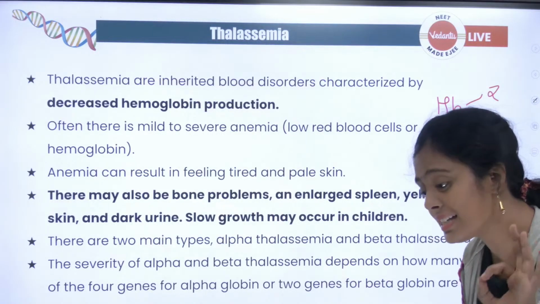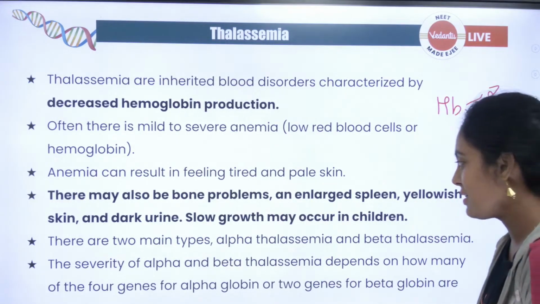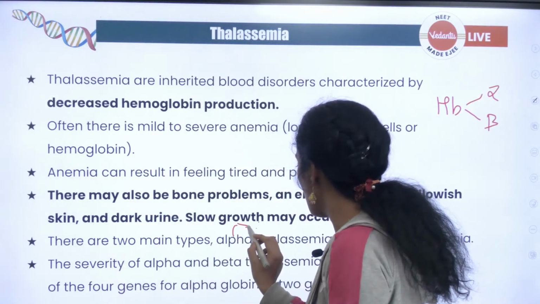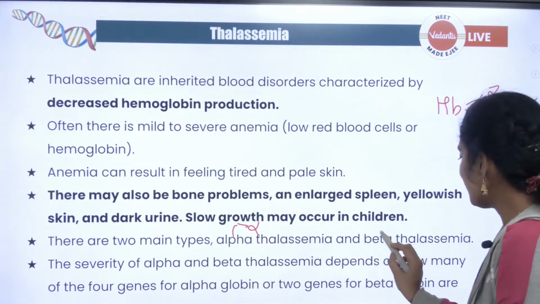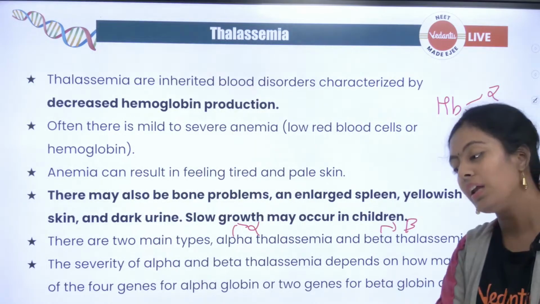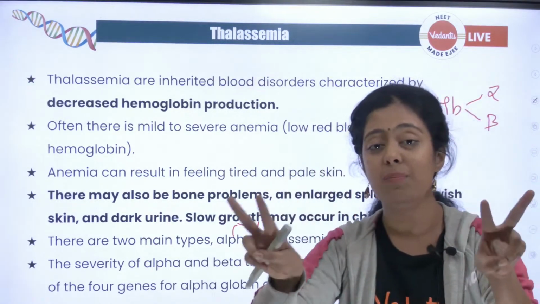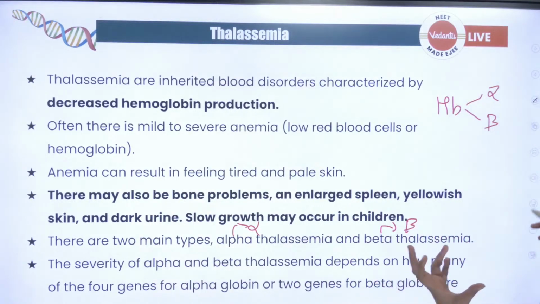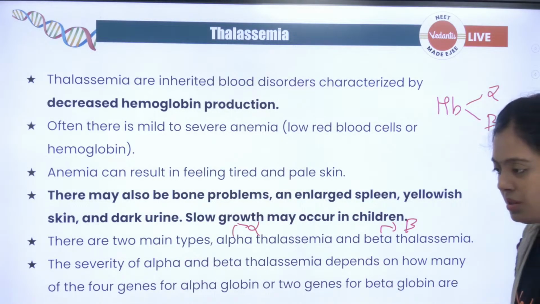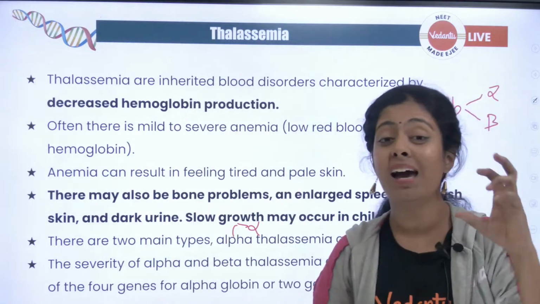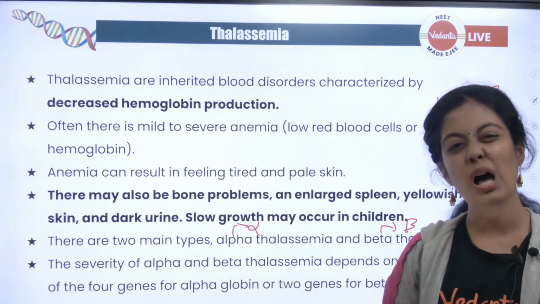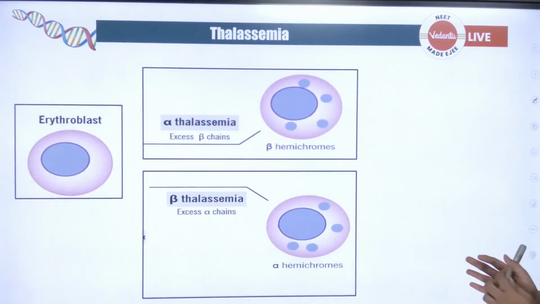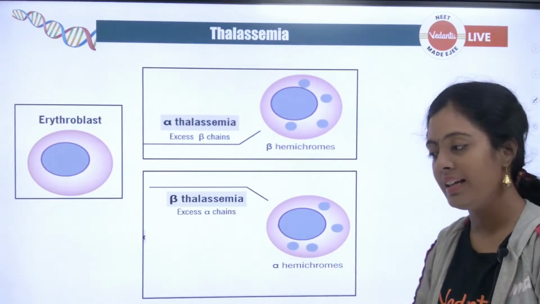When it affects, yes, graveyard of RBC, superb, yes. So, alpha is going to affect your alpha chain, okay, and beta is going to affect your beta chain of your hemoglobin. Rendu alpha, rendu beta chain சேர்ந்ததா என்னோட globin. Okay, did everyone understand? Again, alpha and beta thalassemia are very, very important. ரொம்ப முக்கியம். And the severity of the disease depends on how the mutation has happened. Okay? Yes. Alpha thalassemia, beta thalassemia.